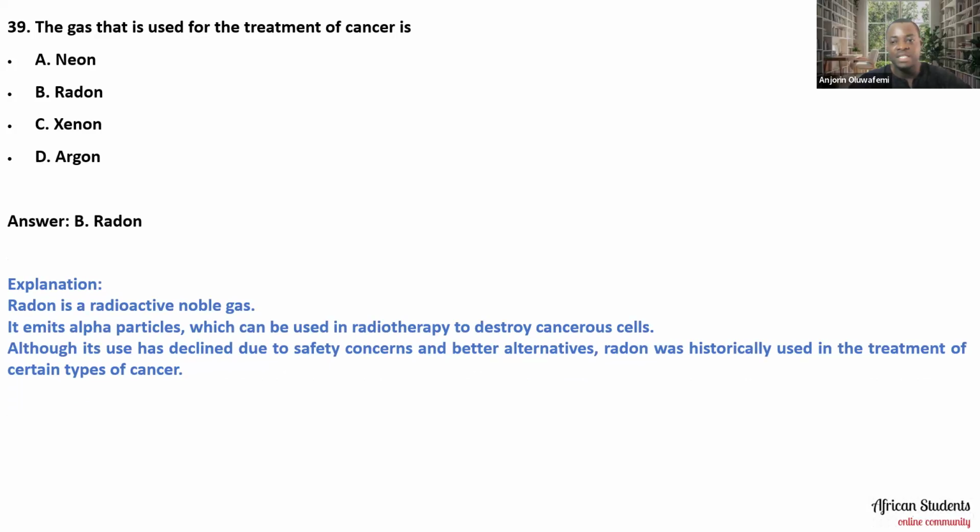Xenon is always used as an anesthetic and also in the world of medical medicine for doing radiological activities, and then argon, almost the same thing too. So the answer there is actually radon, and the reason is because it is used to destroy cancerous cells. Although, like it stated, other alternatives have sprung forth, so it's not something that we keenly use like before, and majorly also because of the safety concerns around using radon. Okay, so we move now.